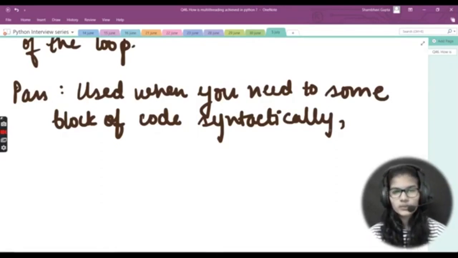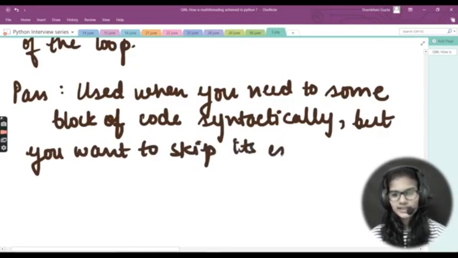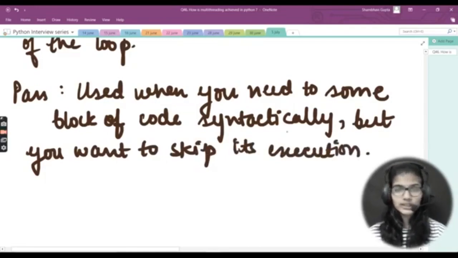So pass is used when you need some block of code syntactically, but you want to skip its execution. As I mentioned in simple words as well, let's say you have just written some block of code and you do not want to write anything else inside it and you just want to execute it. In that case, we use this pass function.